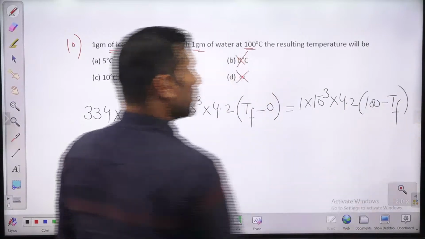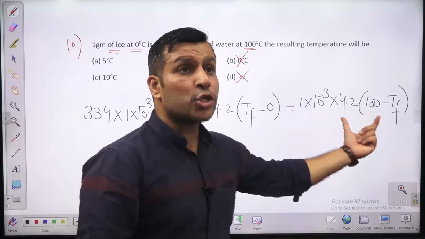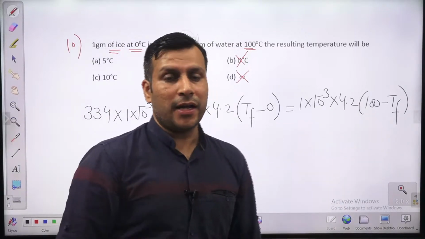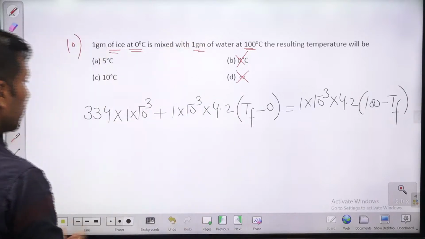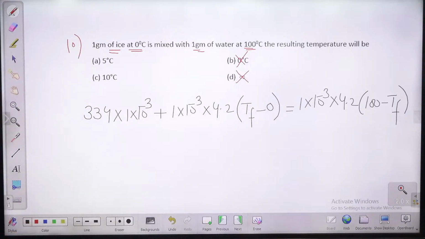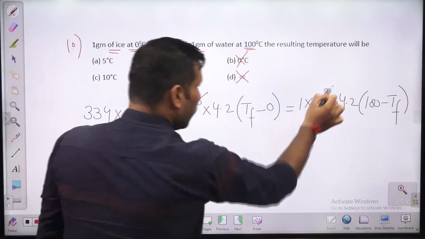This is a very simple equation. This is the energy gained by the ice. This is the energy lost by the water. Water का temperature decrease करने वाला है, ice का temperature बढ़ने वाला है. But first it is going to melt, and then sensible heat addition will be there for the water. तो यहां से this is common for all, 1 into 10 की power -3.